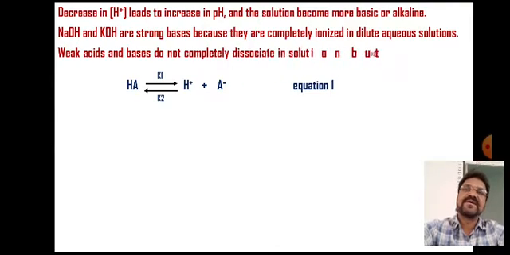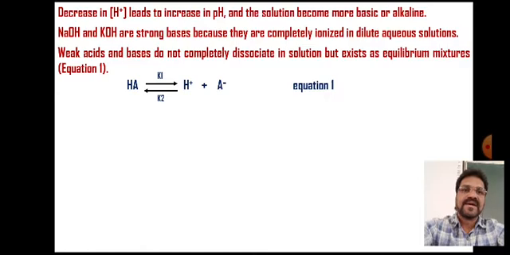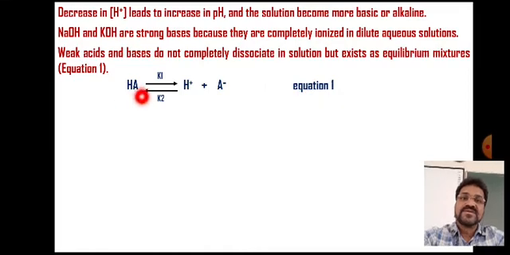Weak acids and bases do not completely dissociate in solution but exist as equilibrium mixtures. This equilibrium mixture for weak acids is shown in equation number 1, which describes the dissociation of a weak acid. For example, HA is a weak acid.